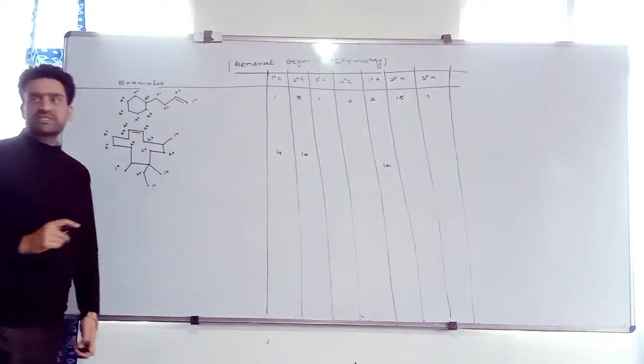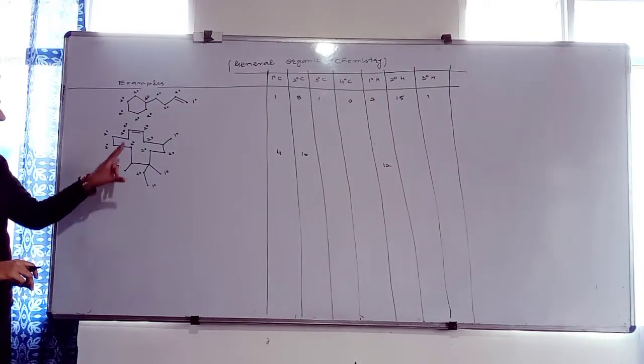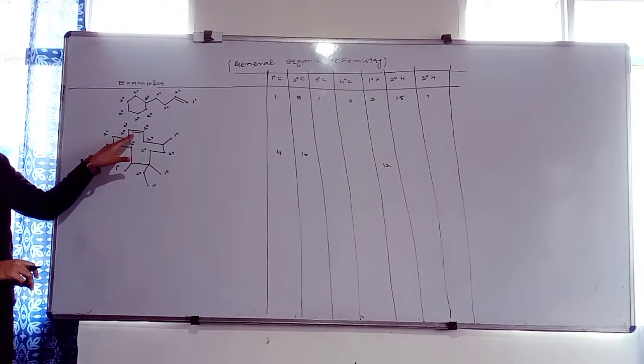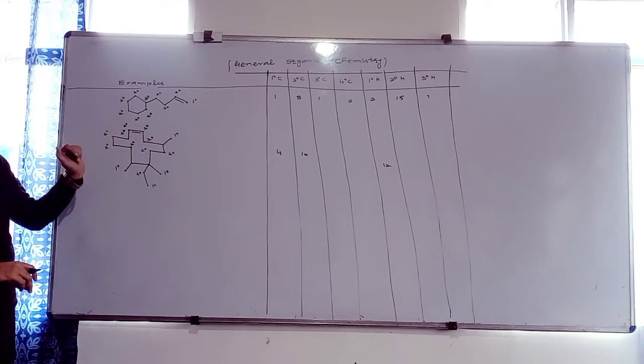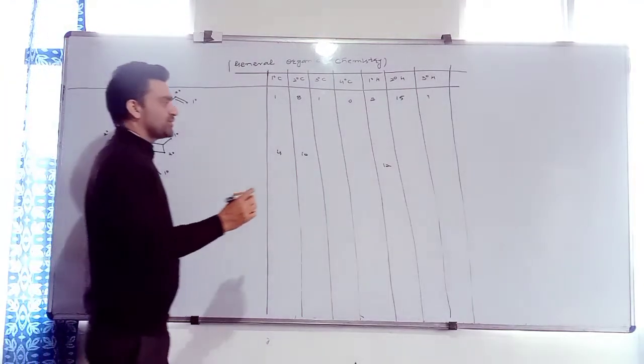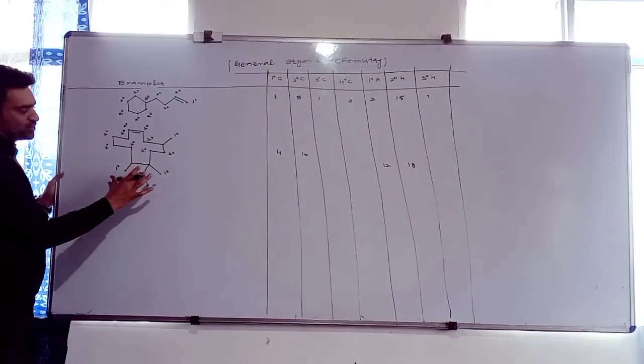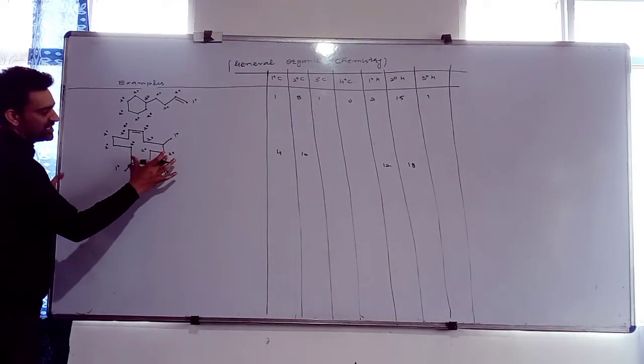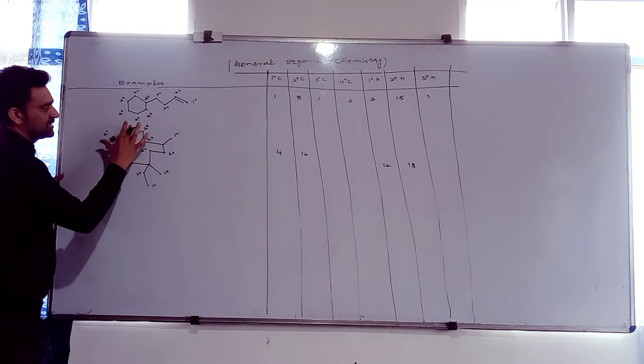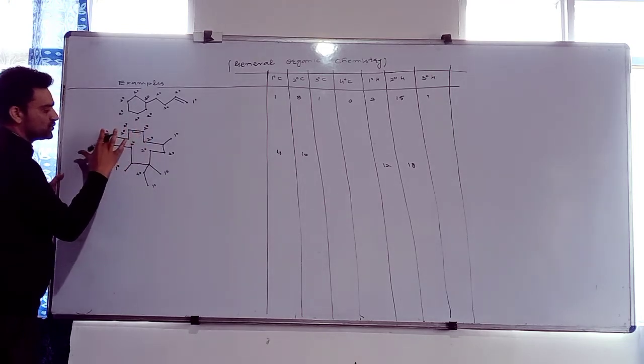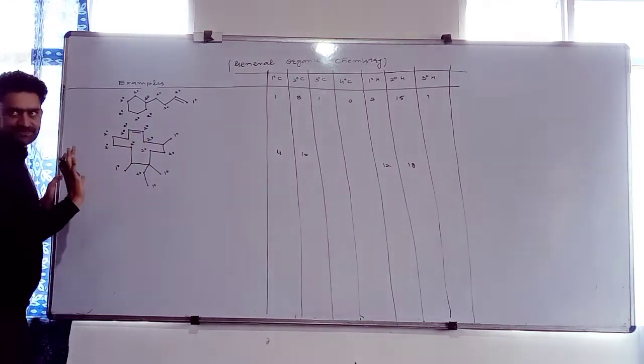How many 2 degree hydrogens are present? Only 1, 2 degree carbons are unsaturated. 19. Rest 8. 8 2s are 16. 16 plus 2, 17, 18. We have only 18. 2 9s is 18 plus 1. 18, 18 2 degree hydrogen है. 2 4 6 8 9 10 11 12 13 14 15 16 17 18.